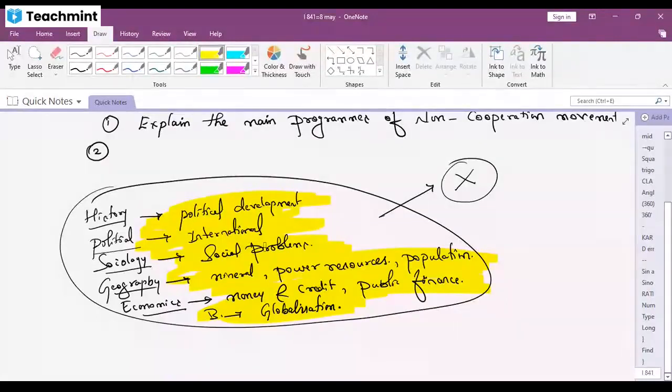Blindly what we do, we start mugging up the answers, we start beheading the answers. Correct? If any of your friends tells you this is important, you start beheading that answer. Other materials you will receive, again you will mug up that answer. Please don't make that mistake. Before you study anything, first you filter it, whether I want to study it or I don't want to study it.